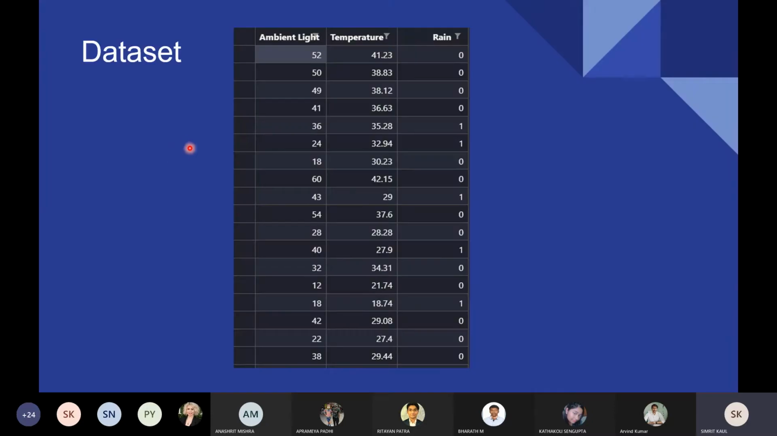Now we collect the data from the ambient light sensor and the temperature sensor, and we give values 0 or 1, which is: is it likely to rain or is it not likely to rain? 1 means it is likely to be raining, 0 means it's not likely to be raining. So we created a data set of the values from the Tinkercad.